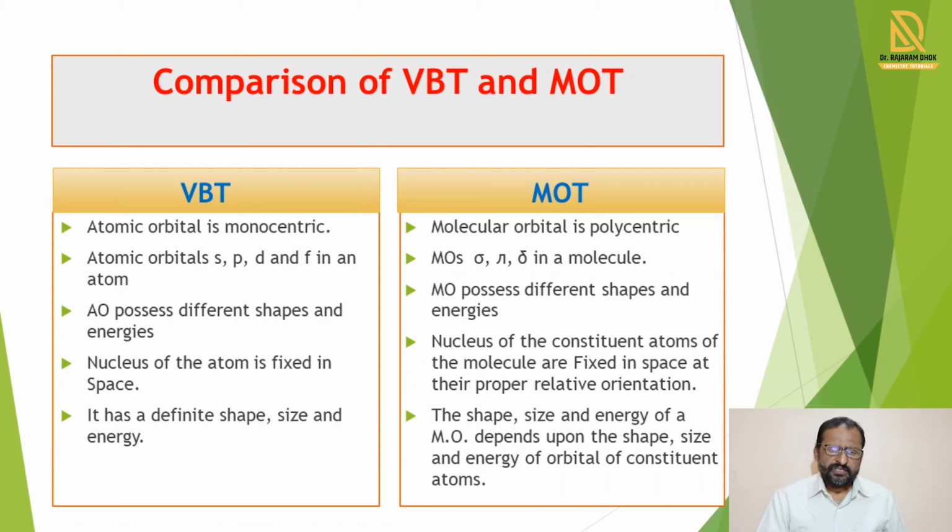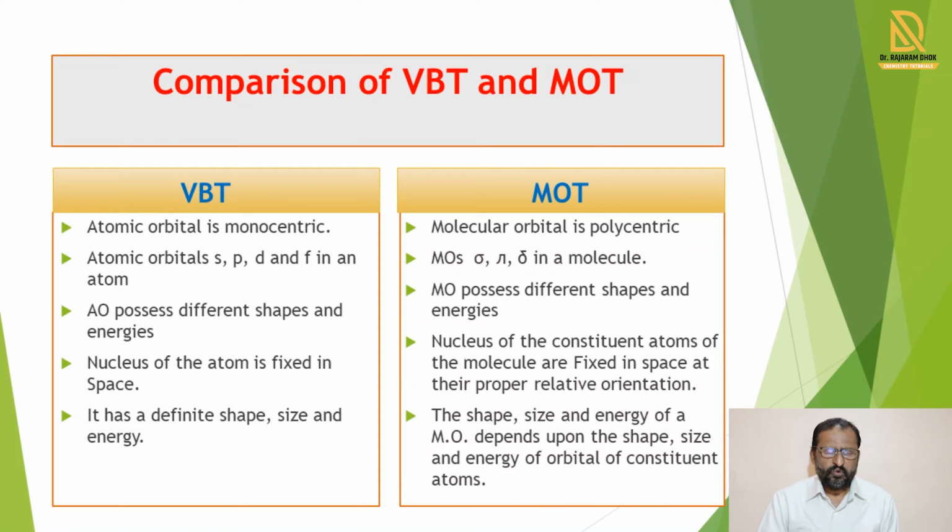Now we see the comparison of MOT and VBT. And from that comparison, you get an idea about what is the difference between VBT and MOT. So there is a table given. In that table, there are VBT and MOT. So in VBT or valence bond theory, atomic orbitals are monocentric.